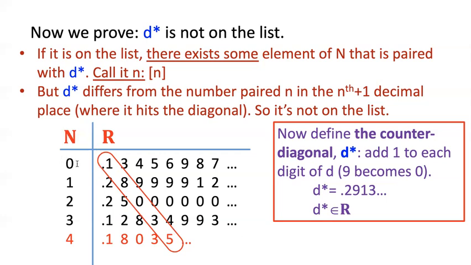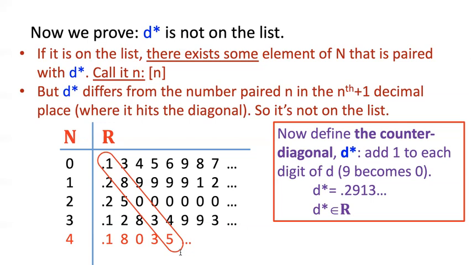You know, the number 0 over here intersects the diagonal at the first place. The second real number intersects it at the second place, or the number N1 intersects it at the second place, etc. So wherever this number hits the diagonal, it's going to actually be different than my D star, because D star is different in every place on the diagonal. So there can be no such N.